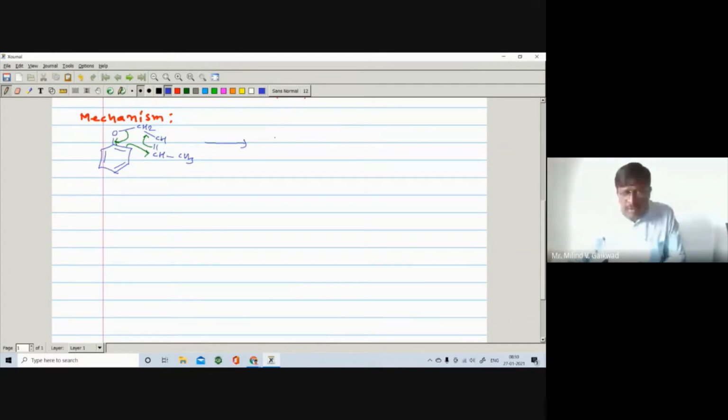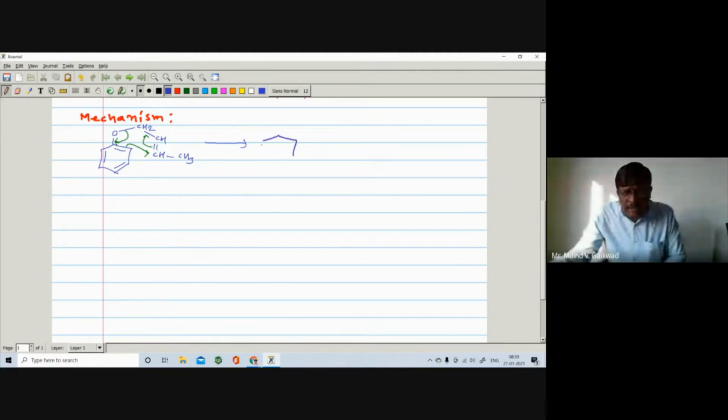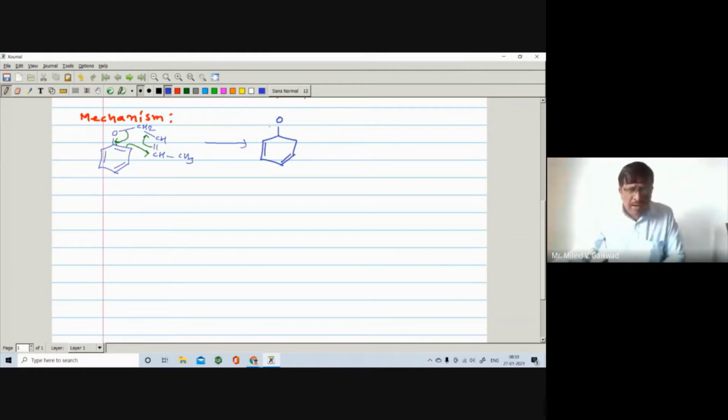So here, what you are getting? You are getting such type of structure, here is a pi bond, here is a pi bond as it is, right? Previously it was a pi bond as it is. Here is the oxygen, right? And the bond between this oxygen and this carbon undergoes breaking. So there's a formation of a double bond, right? Then here is the H already. Here I write this H already. So again I will write this H already.